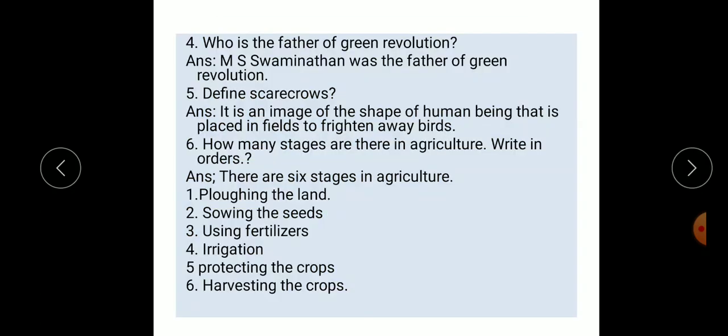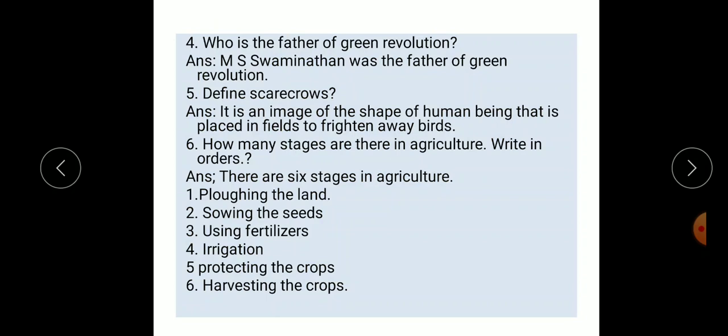Fourth, who is the father of the Green Revolution? Answer: M.S. Swaminathan was the father of the Green Revolution. Fifth, define scarecrows. Answer: it is an image in the shape of a human being that is placed in fields to frighten away birds.